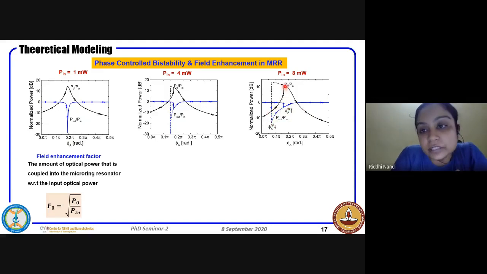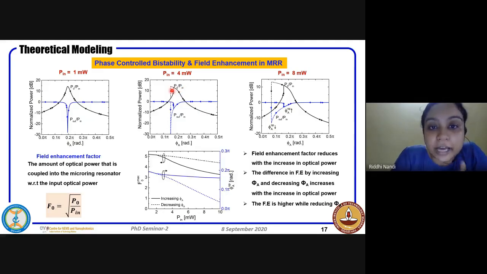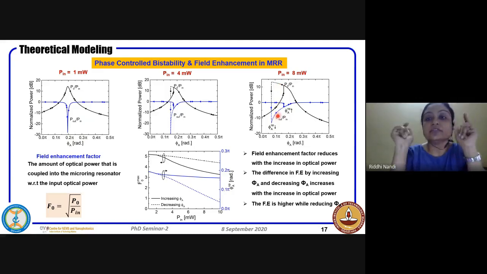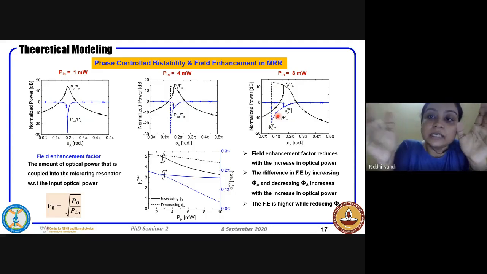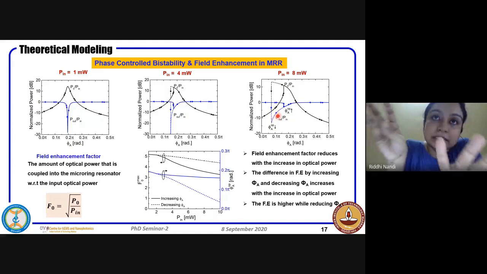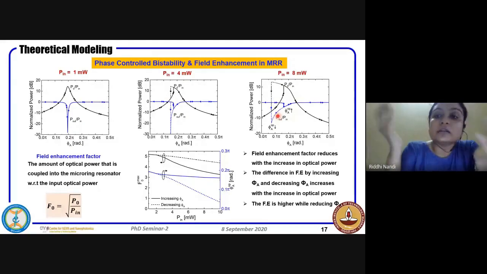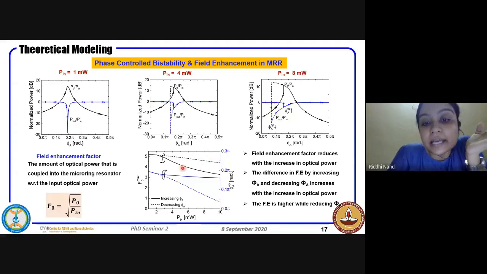Same thing if you notice for the field enhancement: they also happen at the same value of phi A, and in the backward path it is higher. If you observe closely, the field enhancement is much higher for a lower input power, but it reduces as the input power increases. If you remember our equations for the loss factor, alpha NL, P naught is also there. P naught is dependent on alpha NL. So the nonlinearity losses also come into picture, and hence with the increase in P in, there is a reduction in the field enhancement.